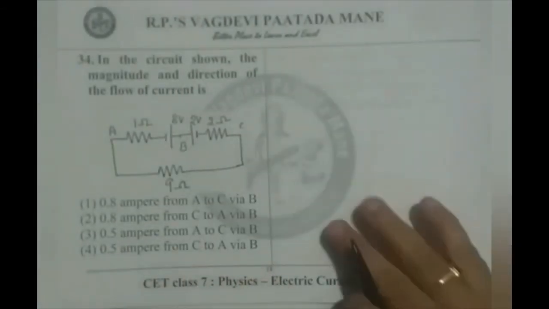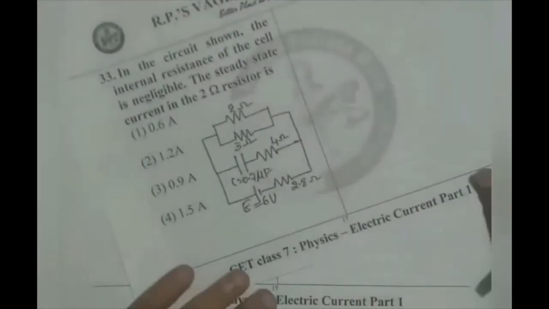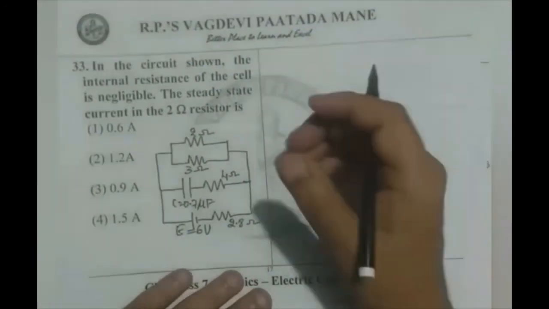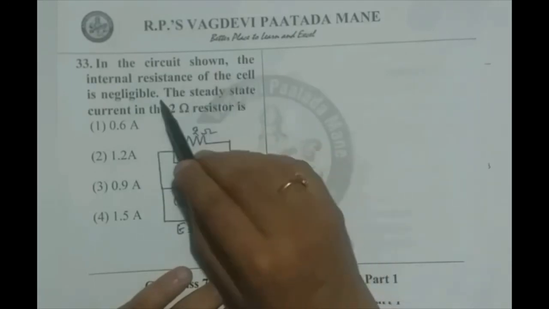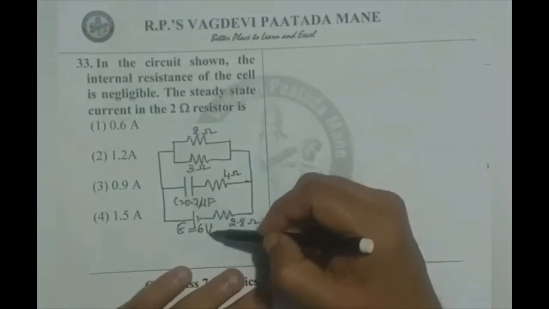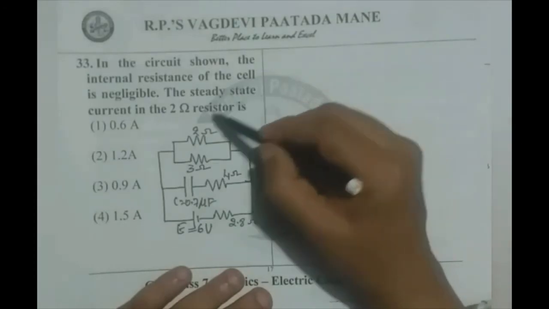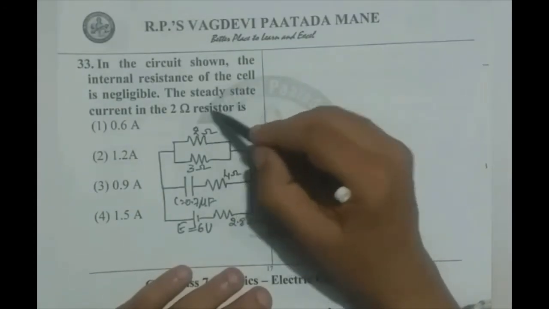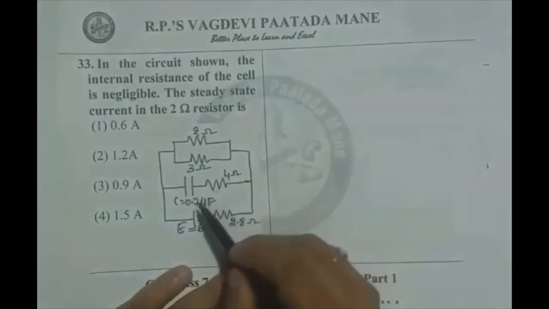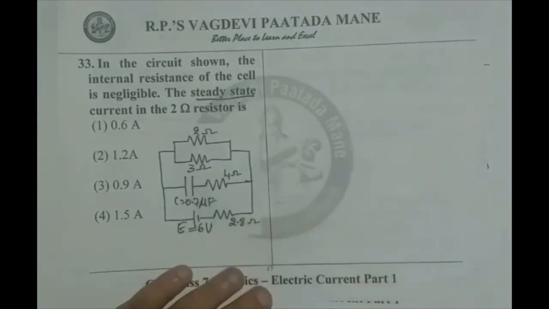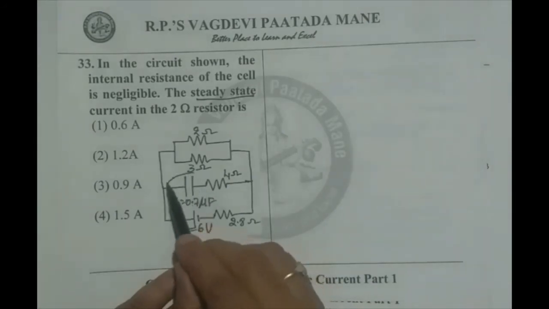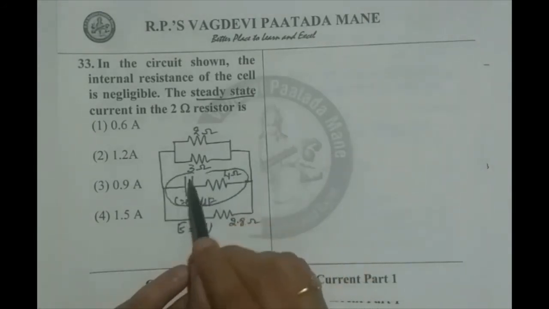Now going for the 33rd question, we just look into the problem. In the circuit shown, the internal resistance of the cell is negligible, that is 6 volts is negligible, and the steady state current is asked. Current in a 2 ohm resistor is asked. Observe, it is given steady state. That means the capacitor is not conducting. That means this overall branch with the capacitance can be eliminated.